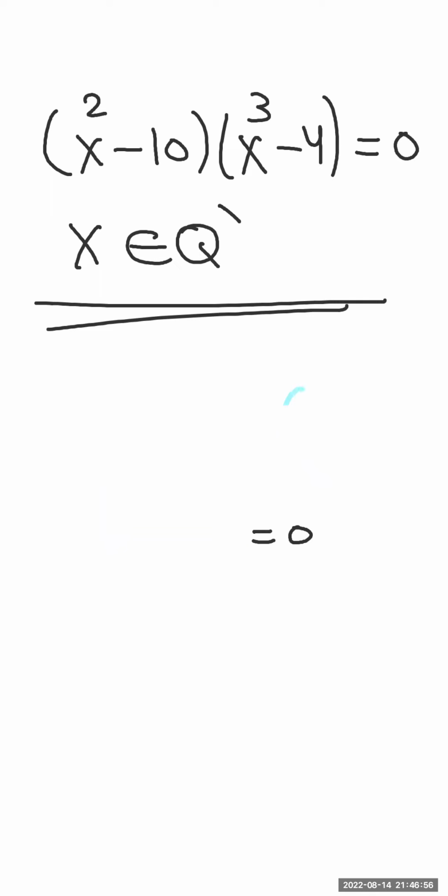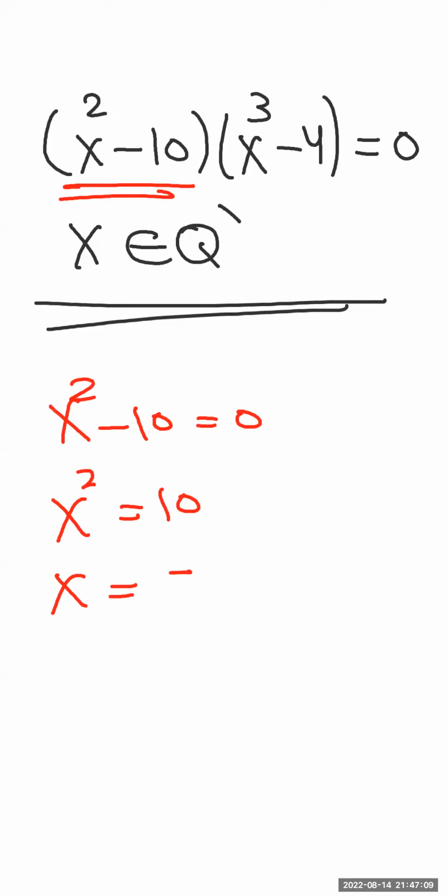First bracket: x squared minus 10 equals 0. Therefore, x squared will equal 10. So x will equal positive or negative square root of 10. Okay, good. The next bracket: x cubed minus 4 equals 0.